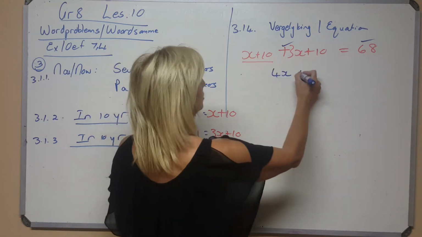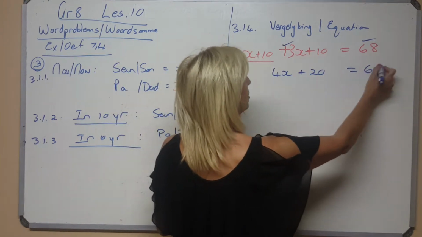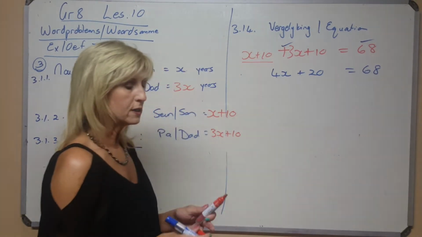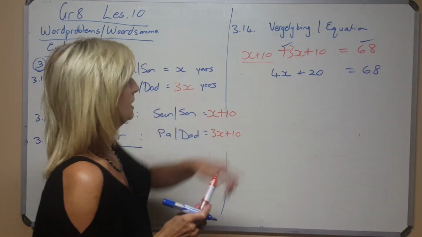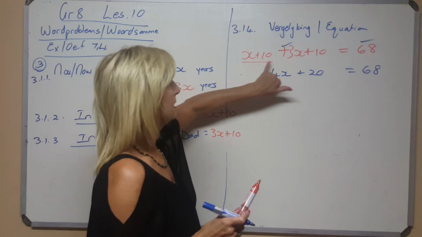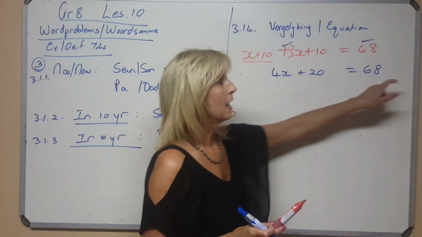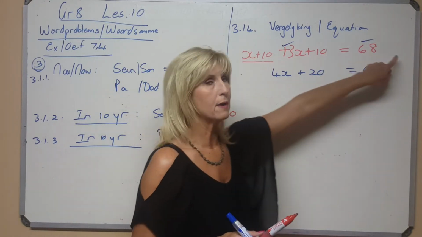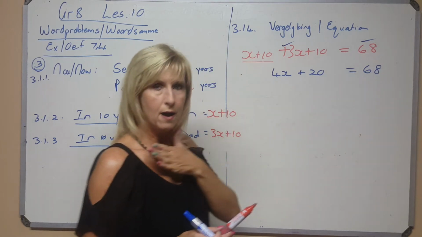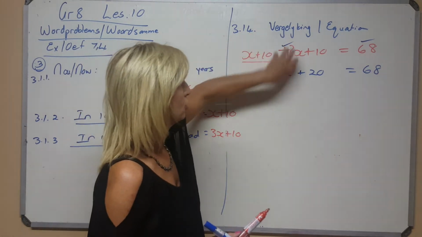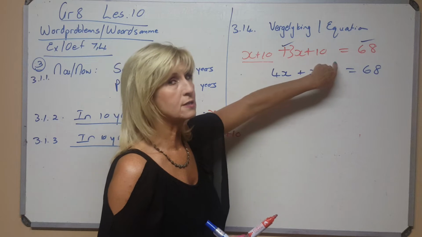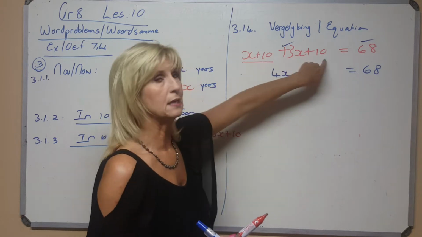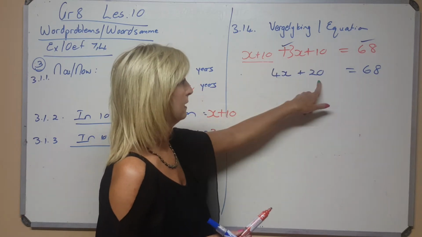Now I can add those 10s together, and here is now an alternative. If you wanted to, alternatively, first take the 10 and minus 10 here and minus 10 there, and then this one as well, minus 10 here and minus 10 there, you could. I decided I want to add the like terms and the like constants. Remember those terms 10 and 10 are constants that I can add together.